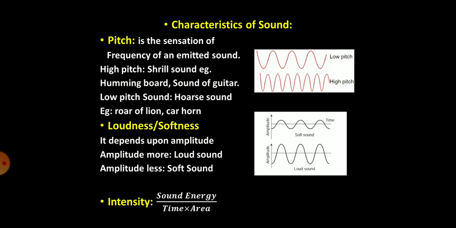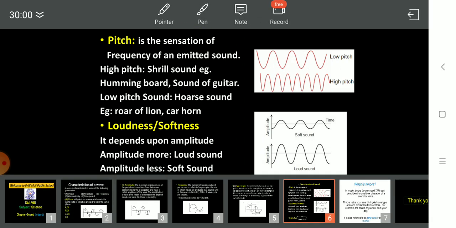Now, pitch, as we know previously, frequency is the number of waves which are produced in a time. So the different types of frequency which are produced give rise to pitch. The sensation of frequency, how the frequency gives sensation, that is a pitch. The frequency could happen in this manner, where the waves are highly compact to each other, whereas frequency over here is apart. Two types of frequency are happening.